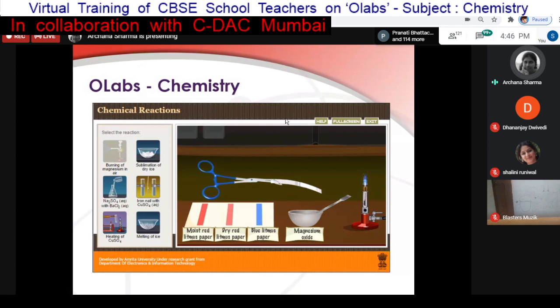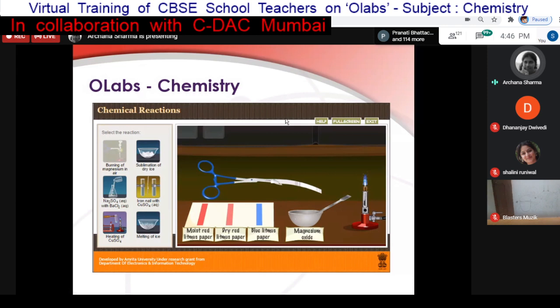Here you don't see an inference button, but after the experiment is done, you get an inference icon which tells you what kind of observation you have and why something happened. That inference or conclusion appears after you have completed the experiment.